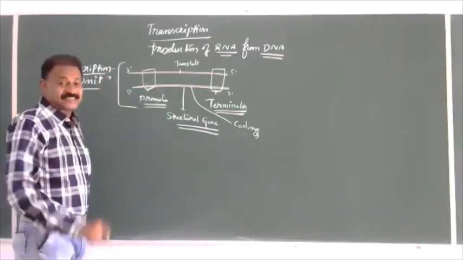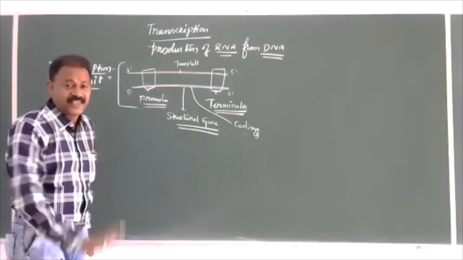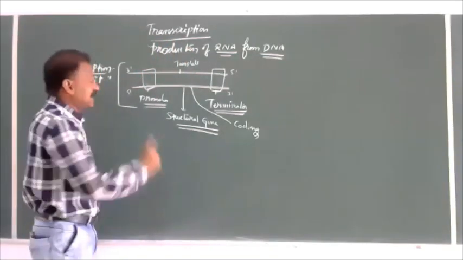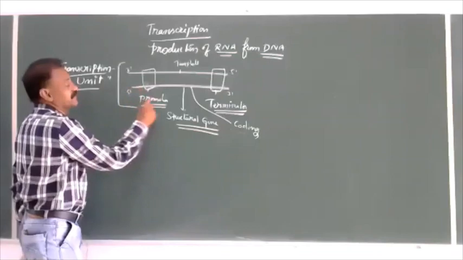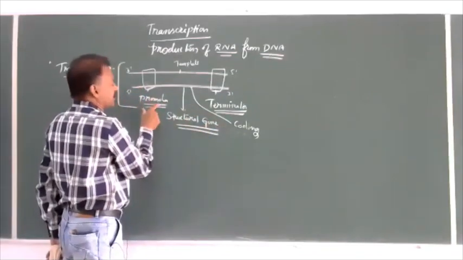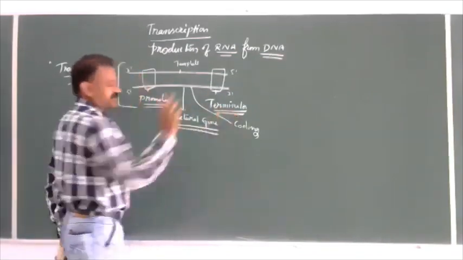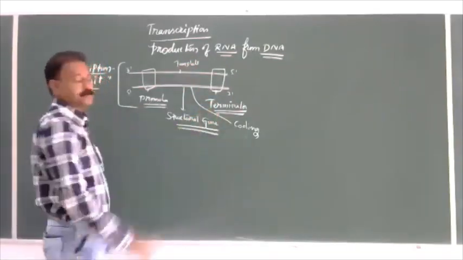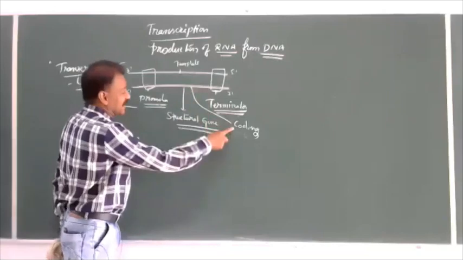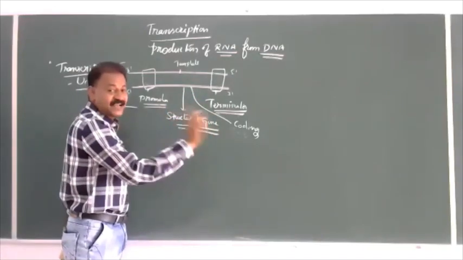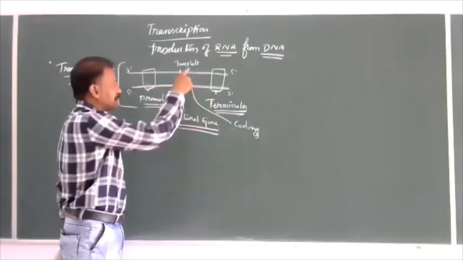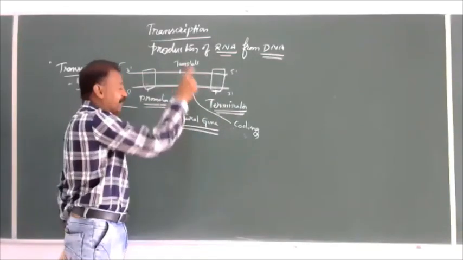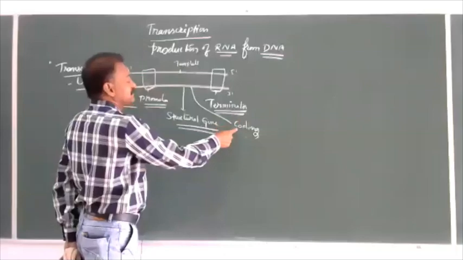A transcription unit is a region where transcription occurs. A transcription unit consists of three different regions: promoter, structural gene and terminator, and one template strand and coding strand. The coding strand is not directly involved in the synthesis of RNA, but the template is responsible for the synthesis of RNA. And why are we calling this the coding strand?